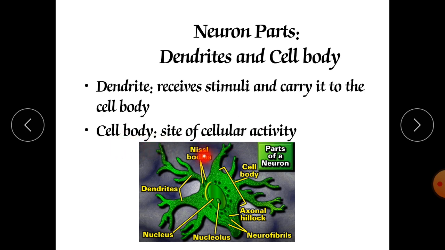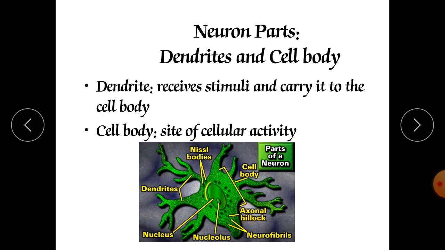The cell body is the internal part, and it contains three major parts: mitochondria, the nucleus which is enclosed in the cytoplasm, and the lysosomes. These three elements are there, and in between them there are various cell organelles.